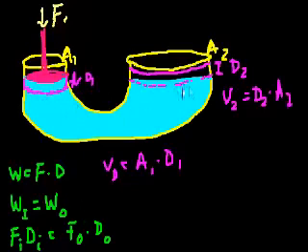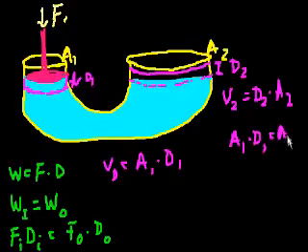So this volume has to be the same as this volume, right? So we know that these two quantities are equal to each other. So area 1 times distance 1, this area times this distance, is going to be equal to this area times this distance, area 2 times distance 2.